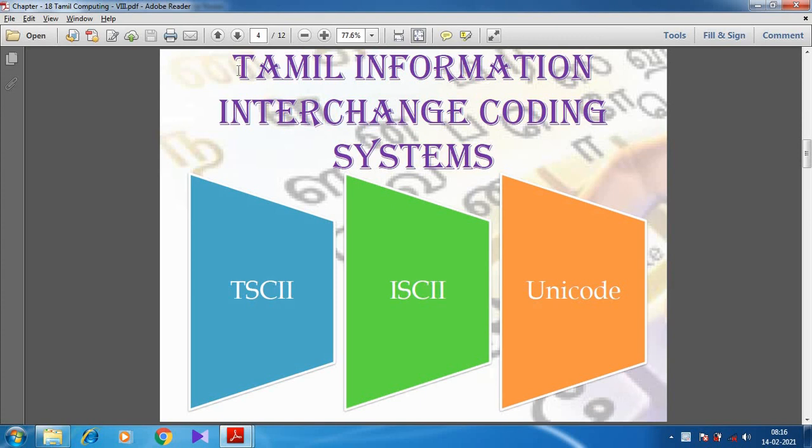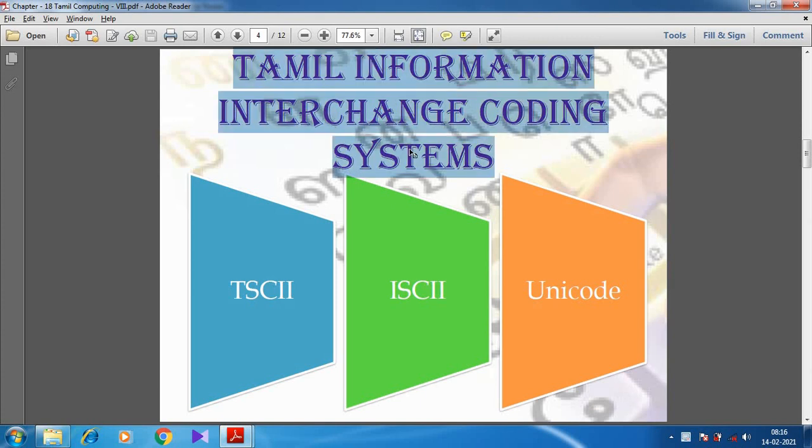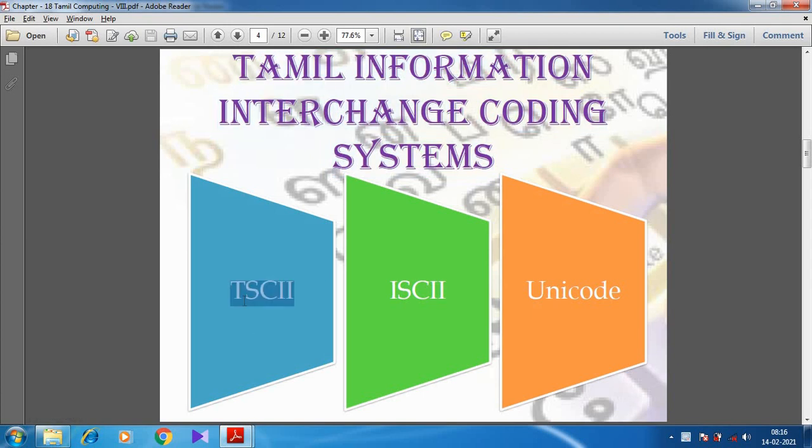Now we are going to discuss Tamil information interchange coding systems. There are three different Tamil information interchange coding systems. What are they? In this book we are going to discuss those three: TSCII, ISCII, and Unicode. In chapter 2 itself we have discussed Unicode and ISCII. Do you remember, students? So these are the Tamil information interchange coding systems.